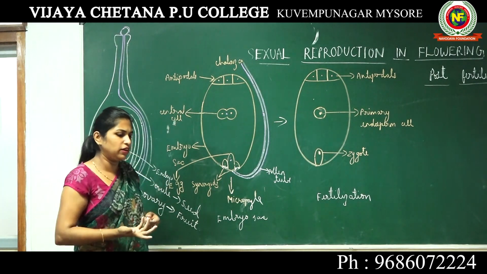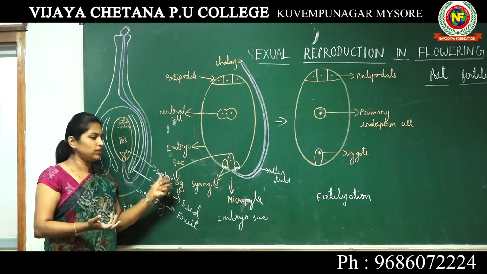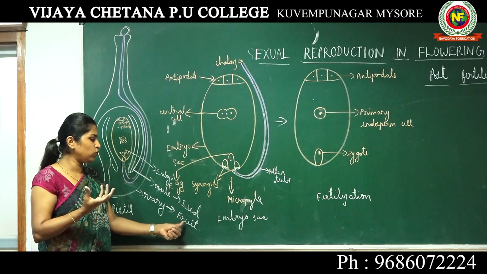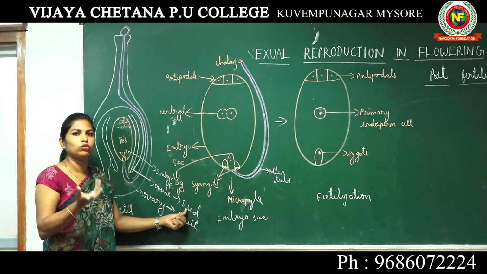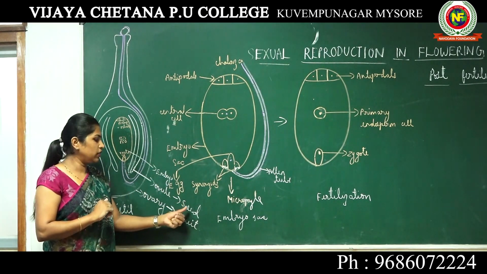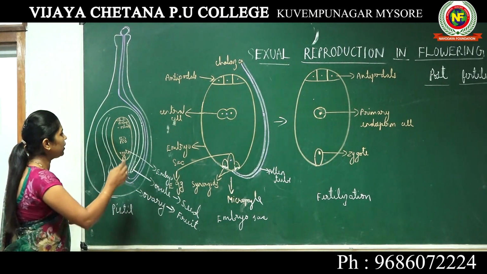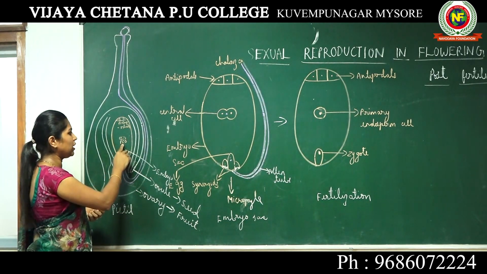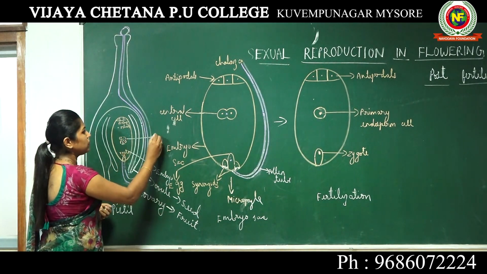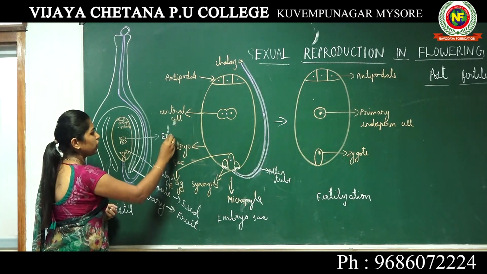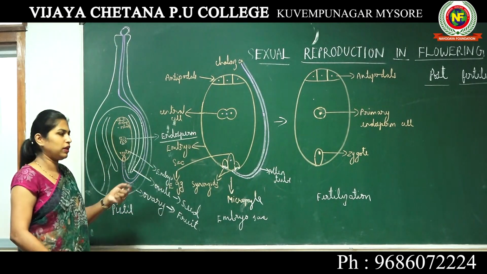That means it is multicellular. Embryo is multicellular. In the future it is going to give rise to a new plant. Okay, this is found inside a seed. Seeds are found inside a fruit. Okay, that is the reason, since embryo is found inside the seed, when we sow the seed in a land, it germinates and gives rise to a new plant. Okay. Then what happens to primary endosperm cell? The name itself indicates primary endosperm cell. That means this is the cell which is going to give rise to endosperm. What is endosperm? I will explain in detail.